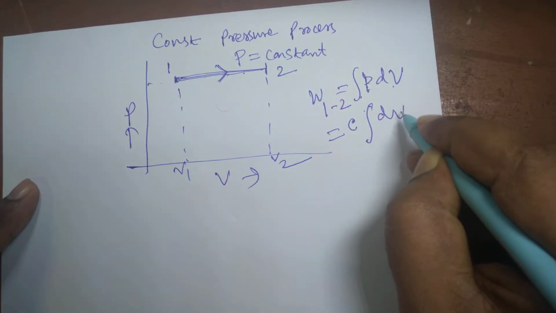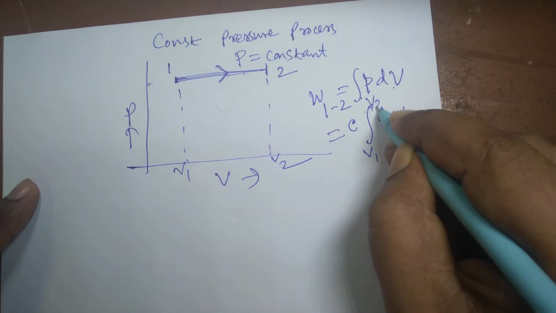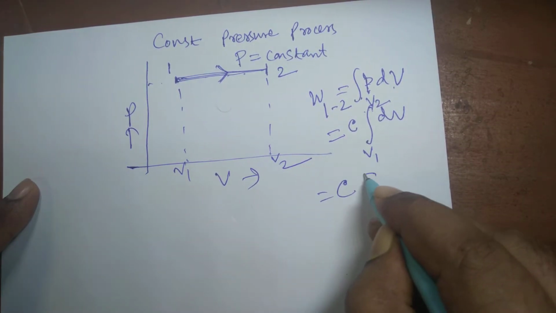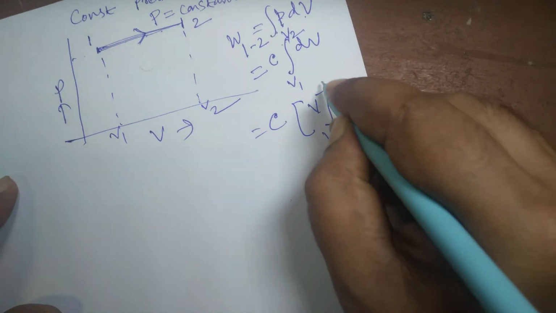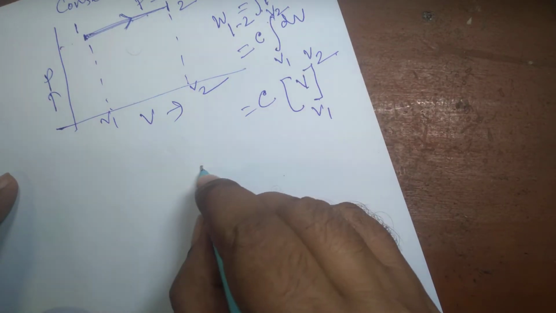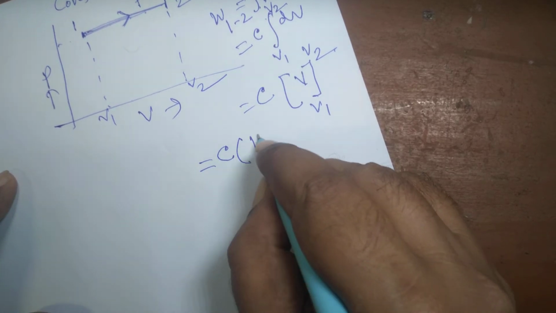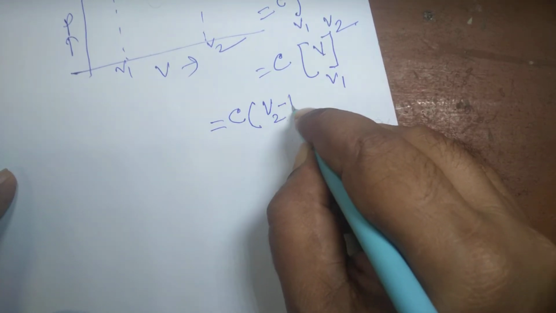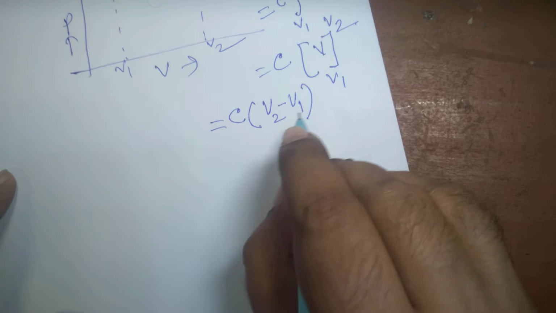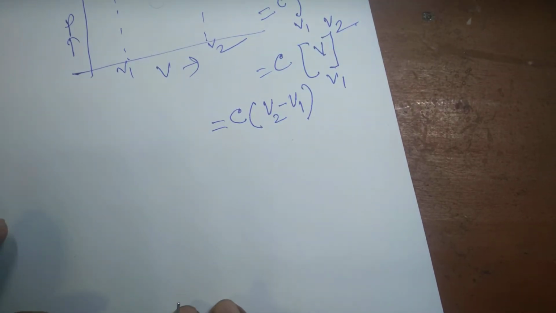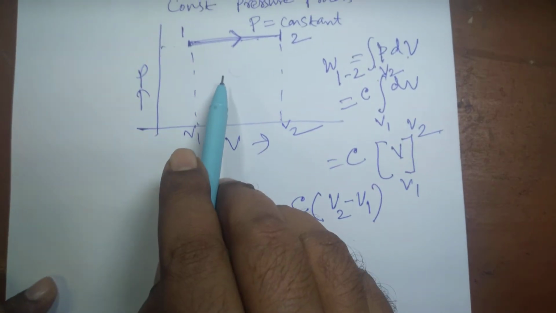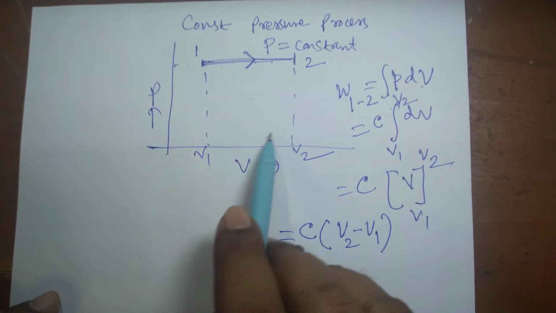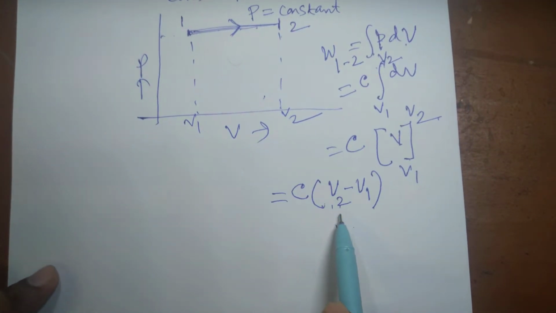So during integration, we can take it outside. So dV, if the limit is from V1 to V2, then it becomes C times the integral of dV with limits from V1 to V2, which gives C multiplied by (V2 minus V1). This is our work done during a constant pressure process. Same, if you want to find out the area under the PV diagram, this will be a rectangle and the same result will be obtained.